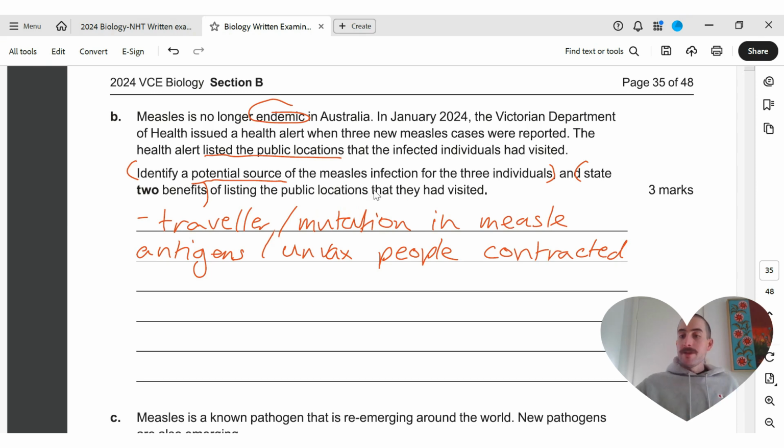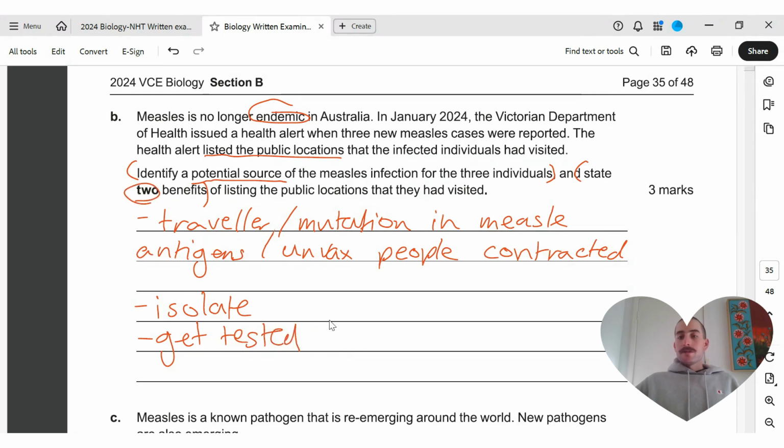Now, 2 benefits of listing it. Right, it means people can isolate. Okay, it means people can do anything that we may have experienced during COVID-19. So people can avoid certain areas. They can get tested, right? It's only 2, and again, it's been bolded here.